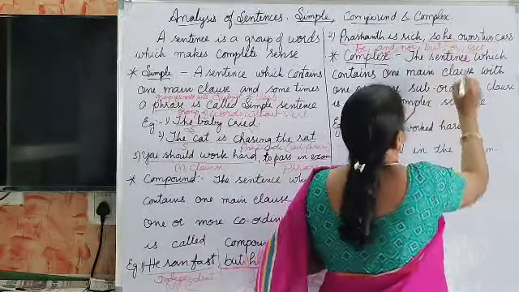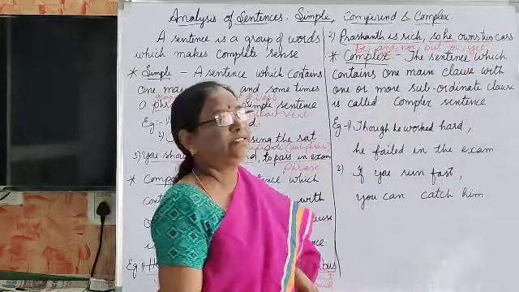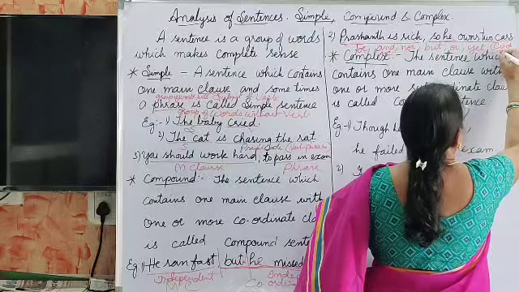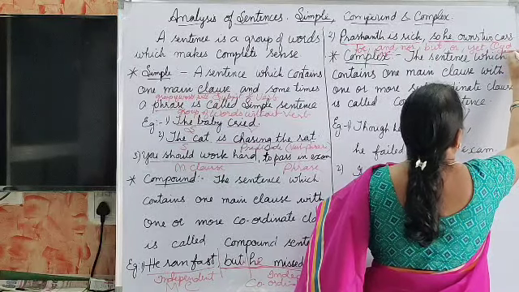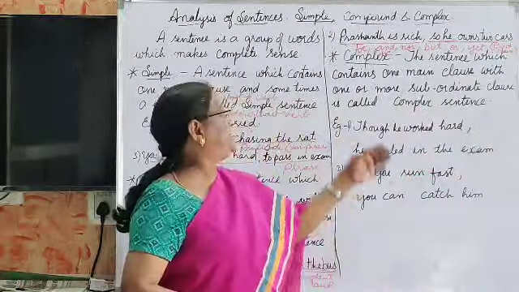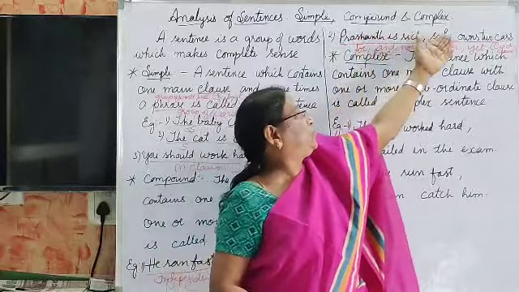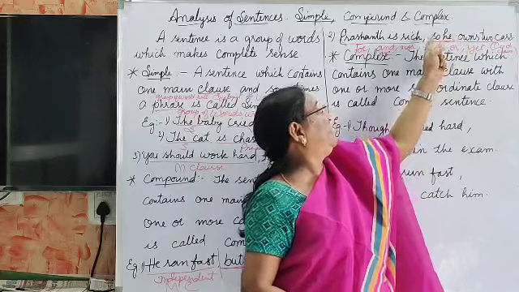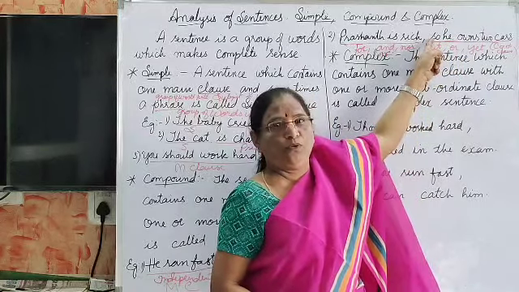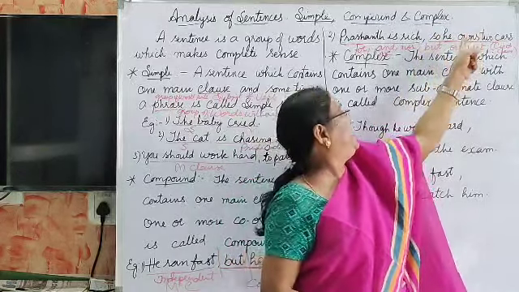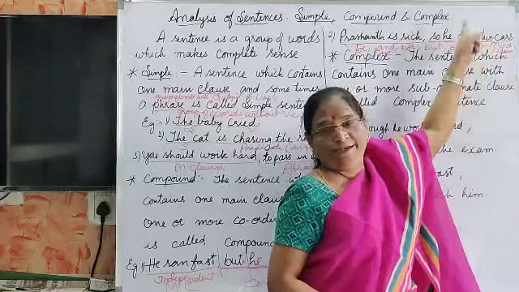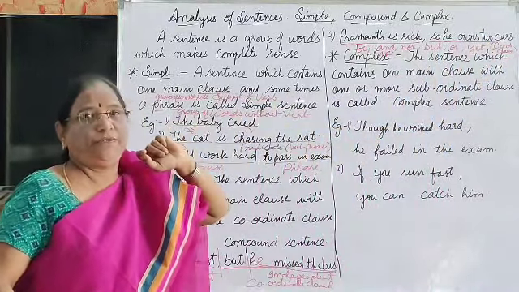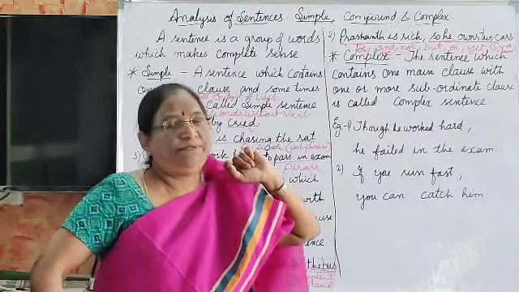So he owns 2 cars is the coordinate clause. As we use this sentence with the help of so, we decided this as a coordinate clause. Okay, coordinate clause. Clause means group of words, group of words with subject and verb.